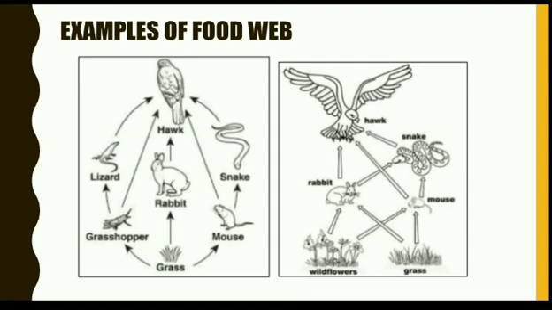In the same way, in the next example also you can see wildflowers, energy is transferred to rabbit, rabbit to hawk, wildflowers to mouse, mouse to snake, snake to hawk, grass to mouse, mouse to snake and to hawk. In this way they are all interconnected to each other for food. This we call a food web.